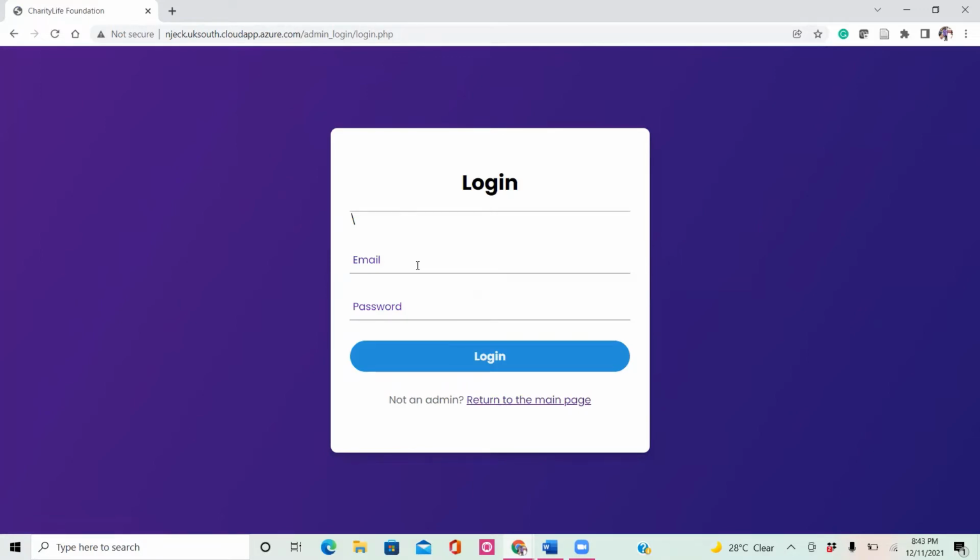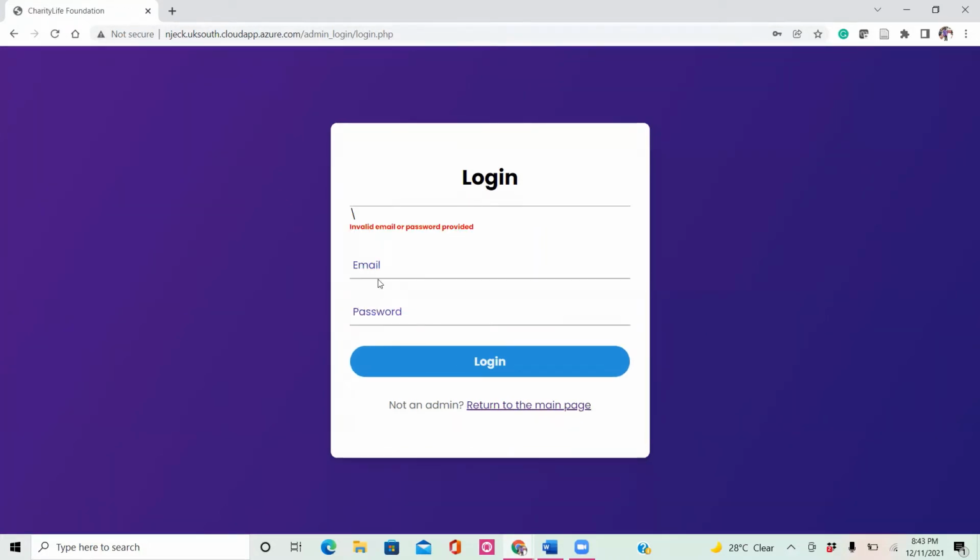If you put in a wrong email, let me try to put in something that is not correct here at gmail.com, and then you put in a password that doesn't exist, it simply says the credentials are not recognized, so you should put in valid credentials. If I put in an email that is in the database, which I am doing right now, I should be able to log in, because the password I'm using here is heraldic and it's in the database.